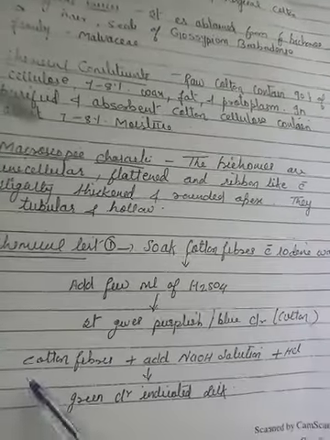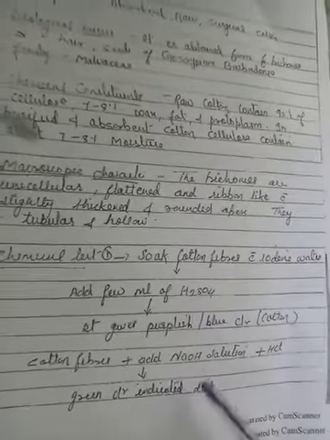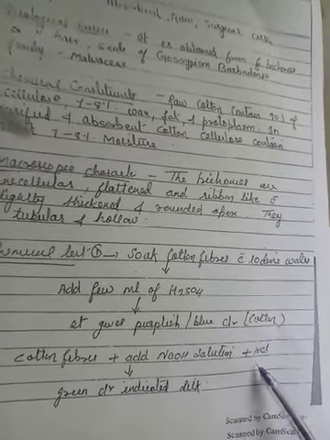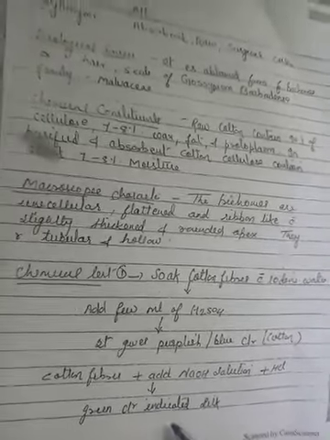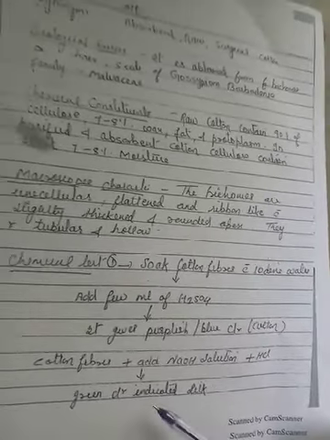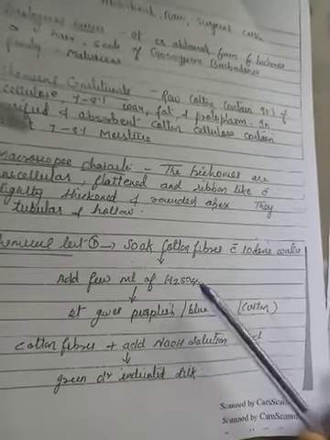Now next is cotton fiber. In the second test, take a plant fiber and add a few drops of NaOH solution and a few drops of HCl solution. A green color identifies that the cotton is pure cotton, not in the form of silk. So there are two tests which are performed for the identification of cotton.